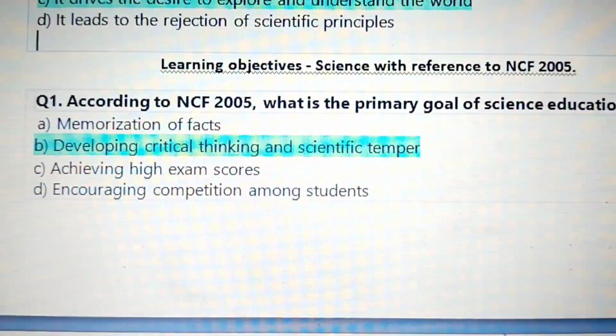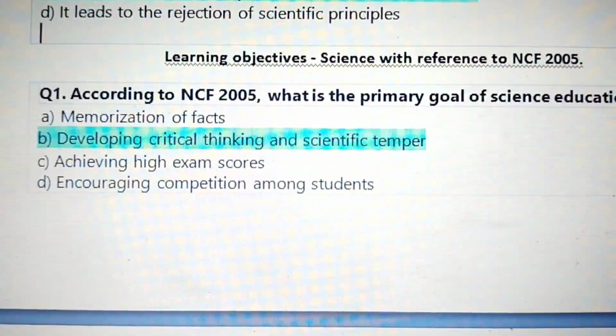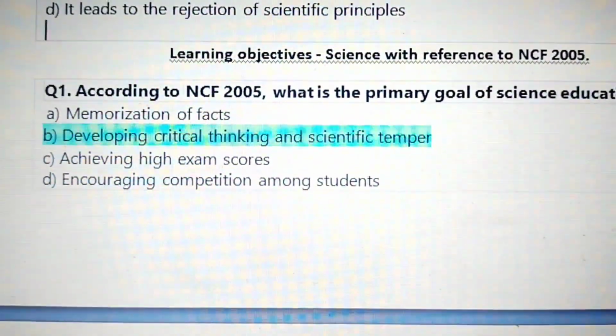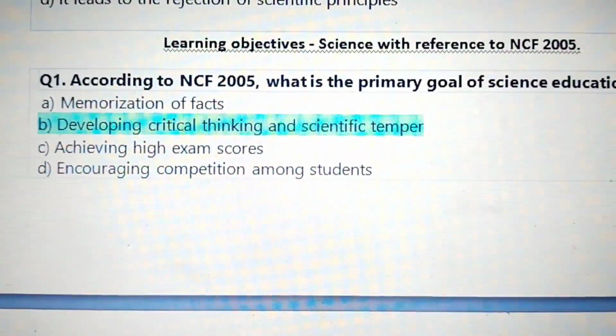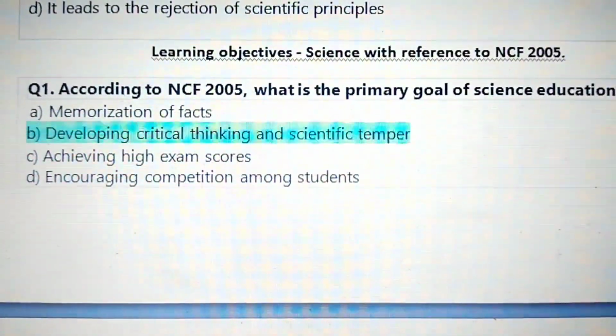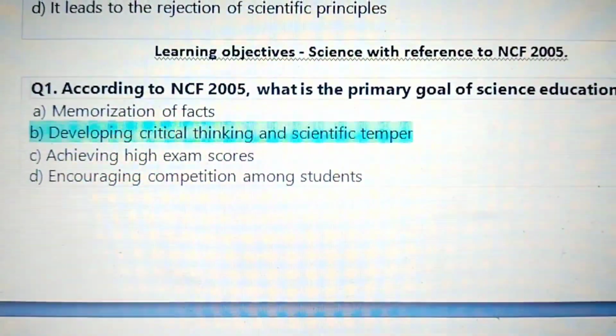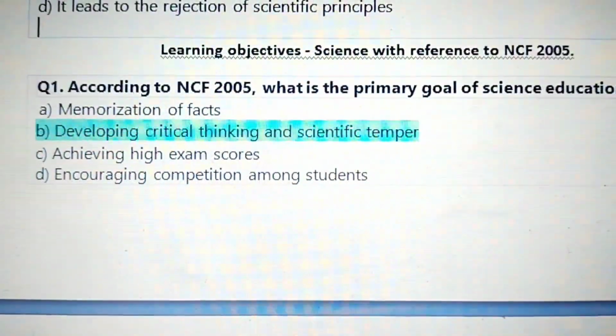Next, learning objectives, science with reference to NCF 2005, National Curriculum Framework, NCF 2005. Question 1. According to NCF 2005, what is the primary goal of science education? Answer: developing critical thinking and scientific temper.